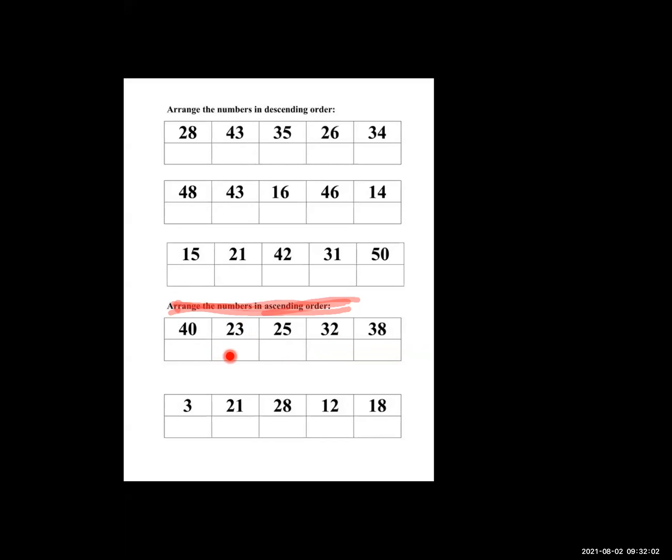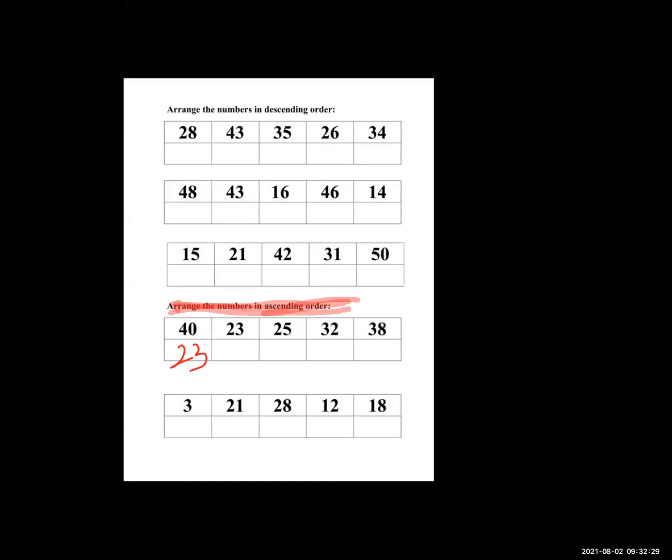So here is 2 tens and 3 ones, and here is 2 tens and 5 ones. Both the tens are the same, so we look at the ones. Here is 3 ones and here is 5 ones. Which is the smaller number, 3 or 5? Obviously 3 is smaller, so 23 is the smallest number. So 23 is the smallest number.